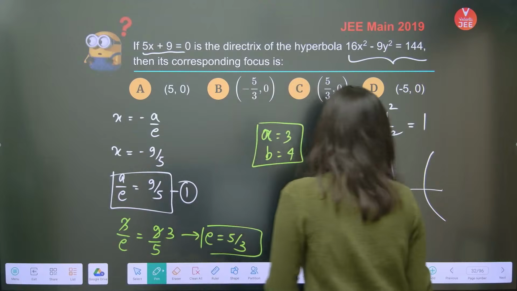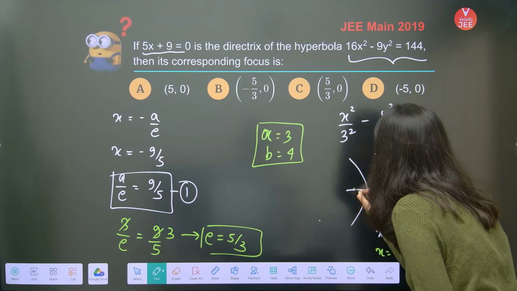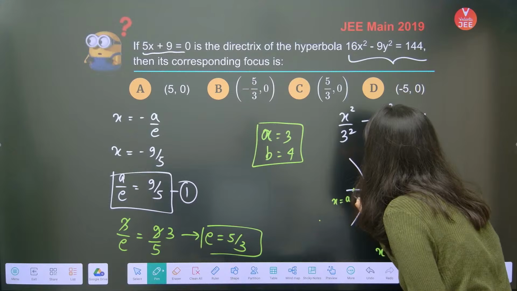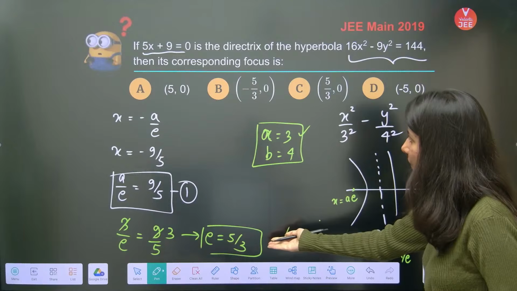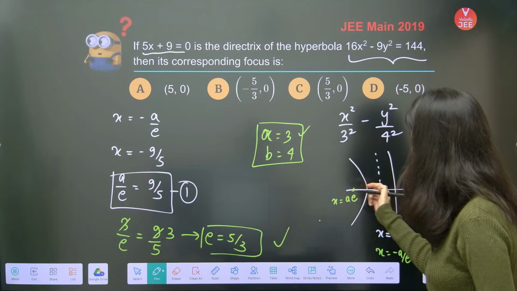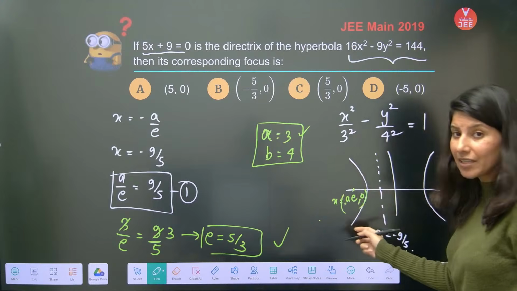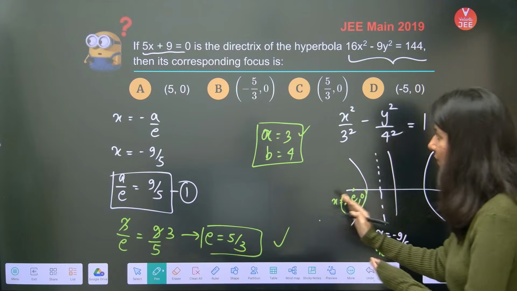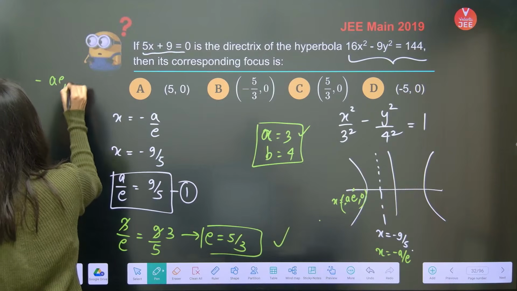See, if directrix is minus a by e, then corresponding focus is x equals a into e. Now you have e, you have a. Just multiply it right away. And the negative, minus ae comma 0. Corresponding focus will be on the negative side. So the final answer will be minus ae comma 0.